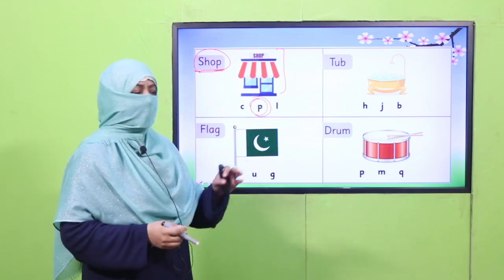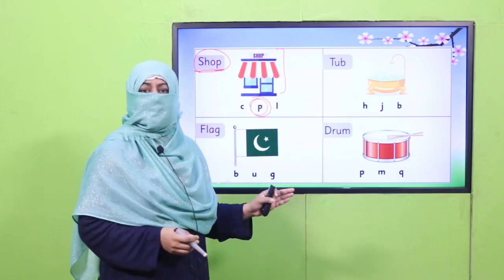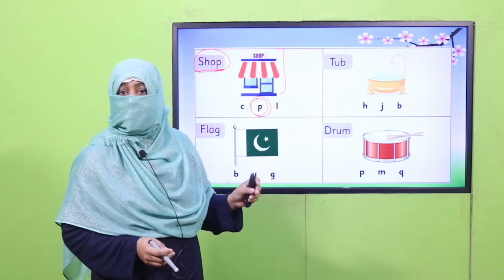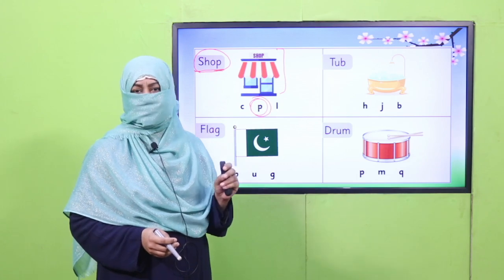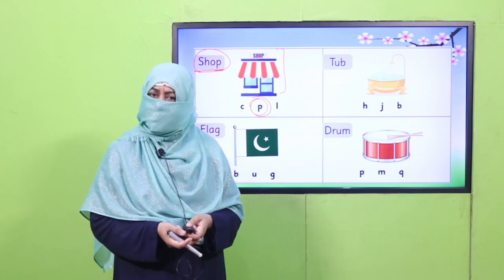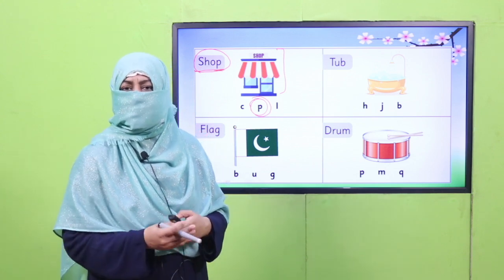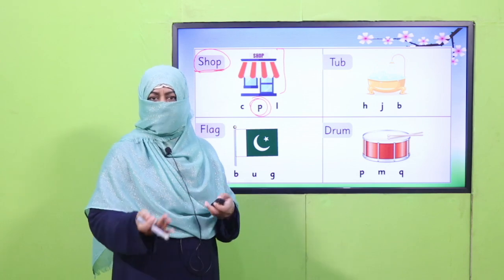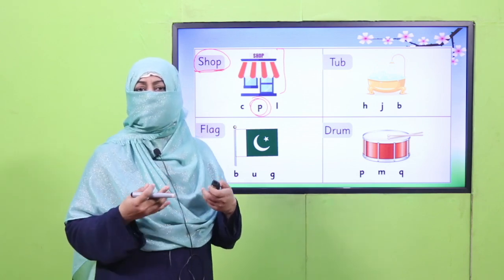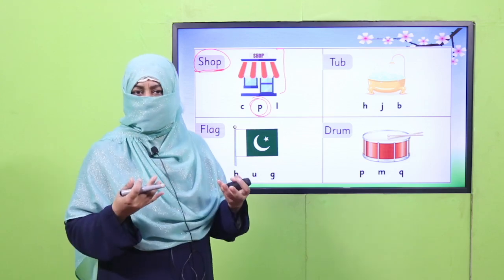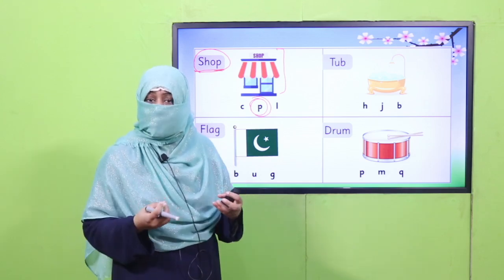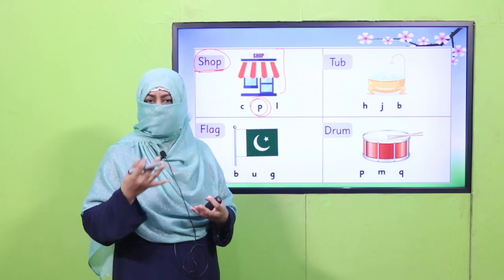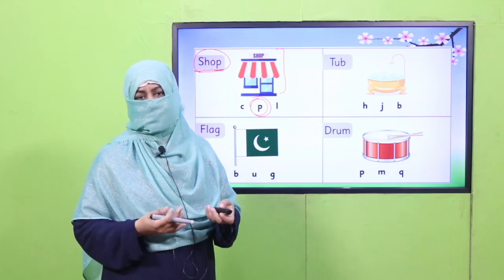All right. Now read all these words, find the ending sound and circle the correct letter. Okay. Once again, teachers, kindly make this activity interactive. Try to get the children to answer and make loud sounds. Make the sounds of letters aloud so that they may practice, they may hear, they may correct themselves. Okay.